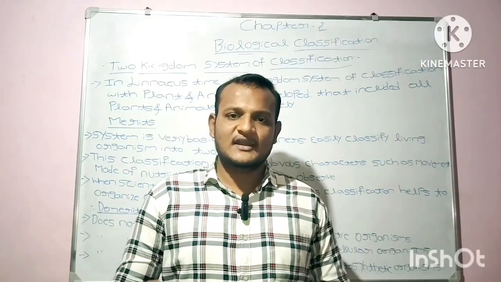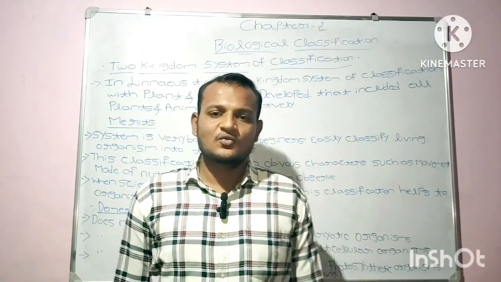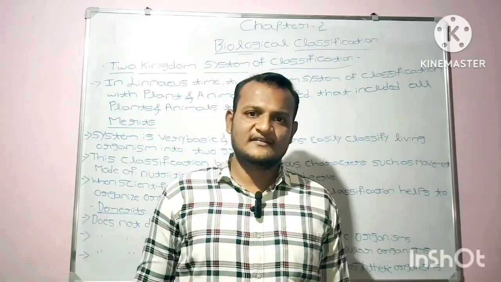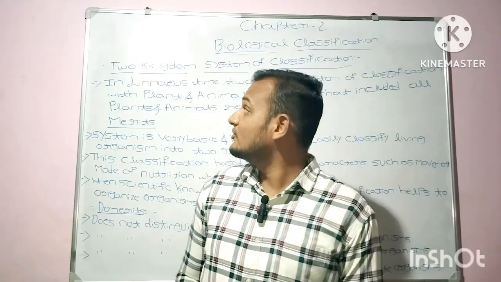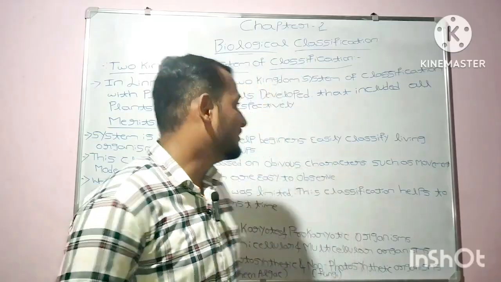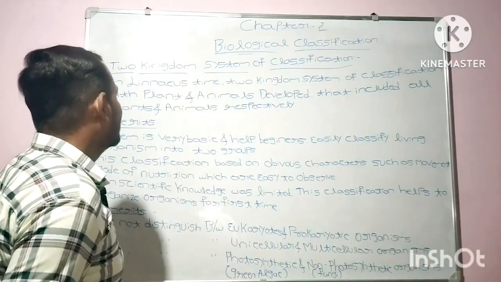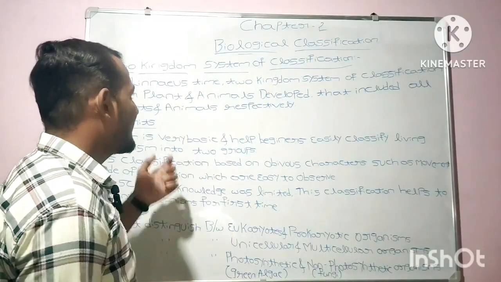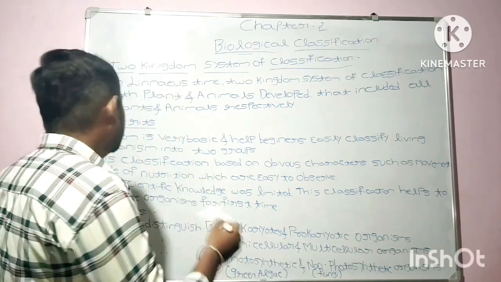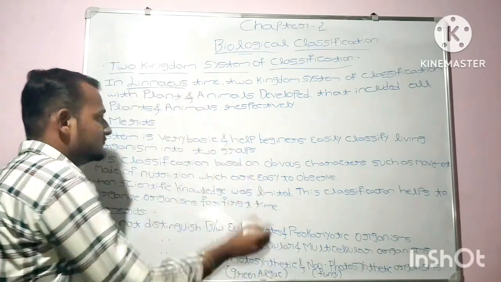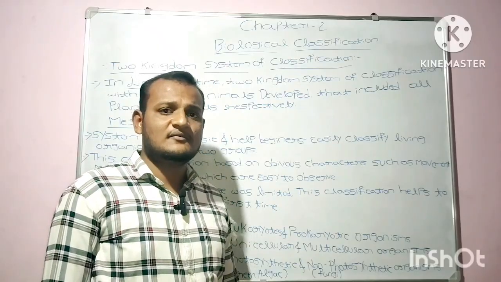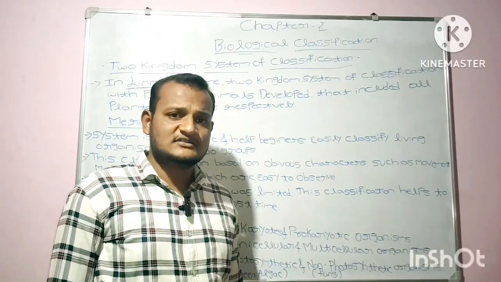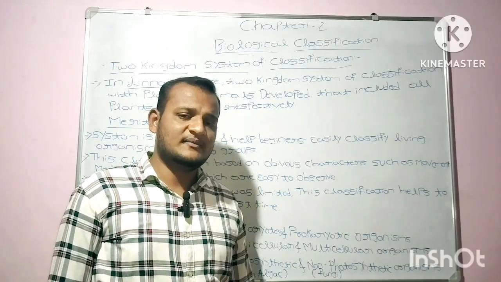Before going to the five kingdom system of classification, we need to discuss the various types of classification. In that, first we are going to deal with the concept of two kingdom system of classification. In the time of Linnaeus, the two kingdom system of classification was developed with the plants and animals.